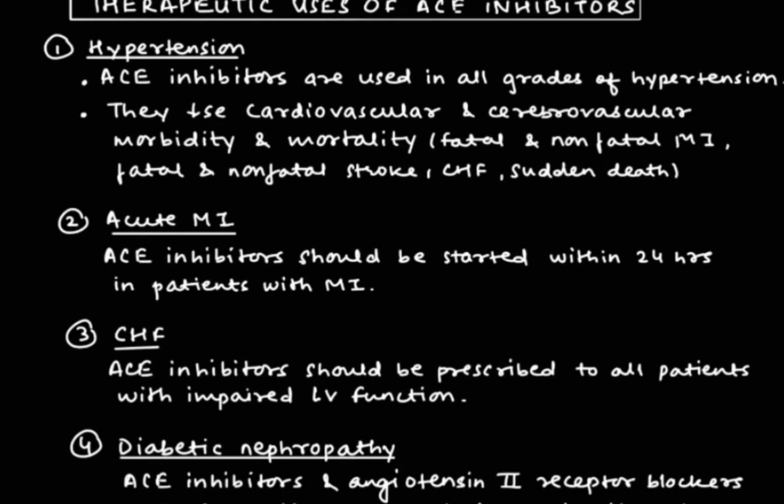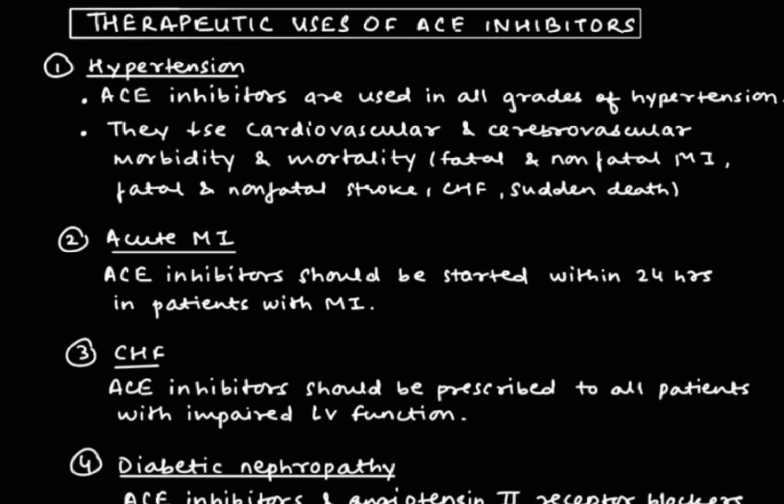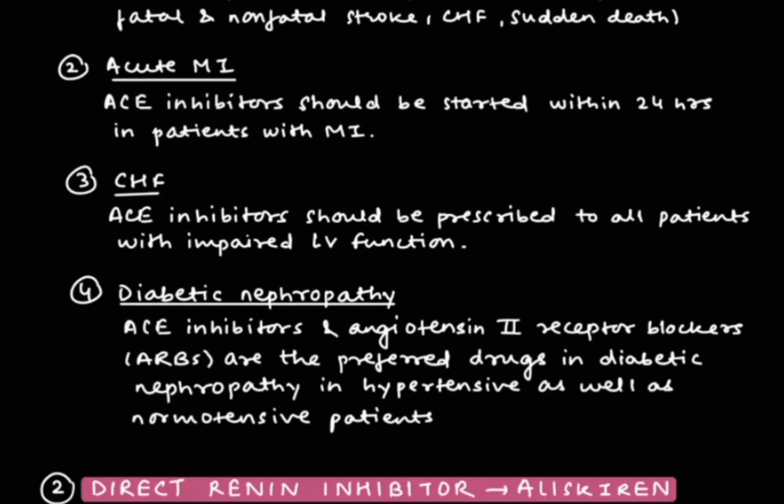Now we are going to see about therapeutic uses of ACE inhibitors. So first is hypertension. ACE inhibitors are used in all grades of hypertension. They will decrease the cardiovascular and cerebrovascular morbidity and mortality. The next is acute MI, that is myocardial infarction. ACE inhibitors should be started within 24 hours in the patient with MI. Then congestive heart failure. In this also ACE inhibitors should be prescribed.